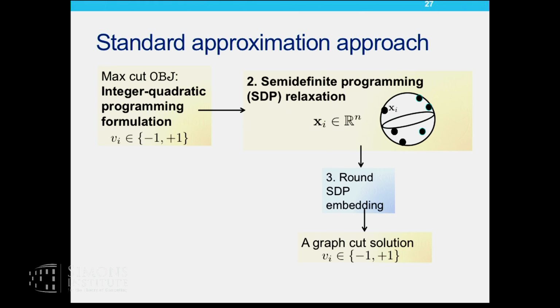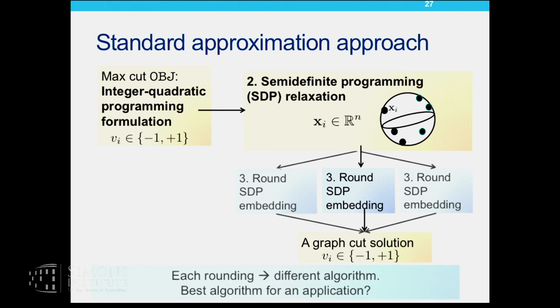And now, in order to bring that back to a graph cut solution, I need to round it. The richness in this method comes from the fact that I could potentially use different rounding methods. And there's no one rounding method that is clearly going to be the best for my application. So which is the best rounding method for my application?